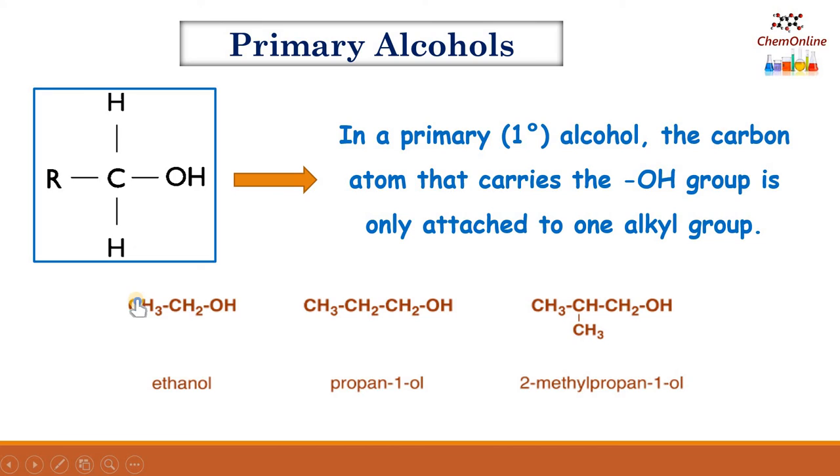Some examples are shown here. Common alcohols like ethanol, CH3CH2OH. Propanol, CH3CH2CH2OH. Similarly, 2-methyl propanol. So these are all examples of primary alcohols. The OH will be attached to a CH2 group. Here also CH2OH. Or we can say that the carbon bearing the OH is attached to only one alkyl group. So such alcohols are called primary alcohols.